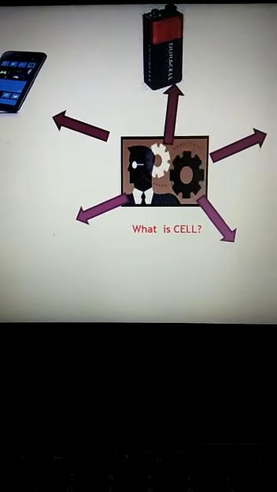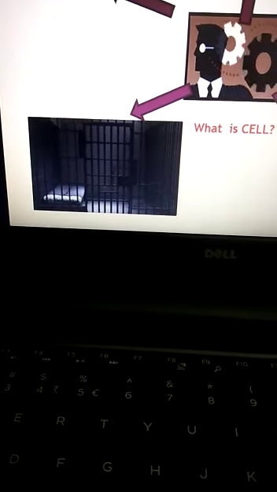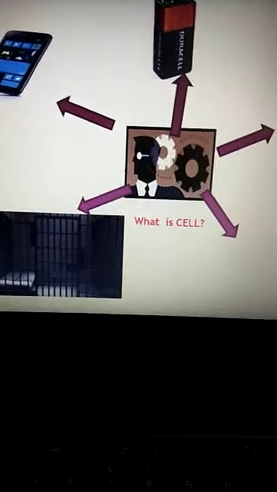Let us come to certain more words. Can you see this prison? Sometimes a prison is also known as a cell. That is why the cell number is associated with it. That means the same word cell is utilized in so many different understandings.